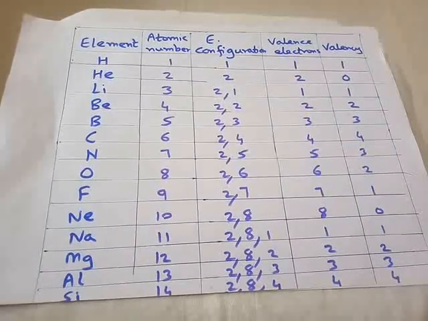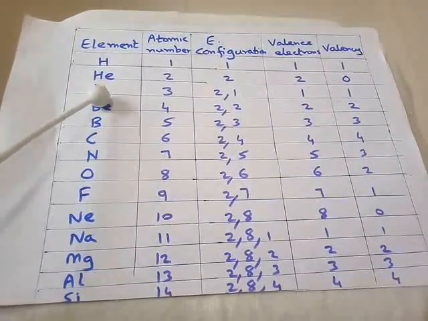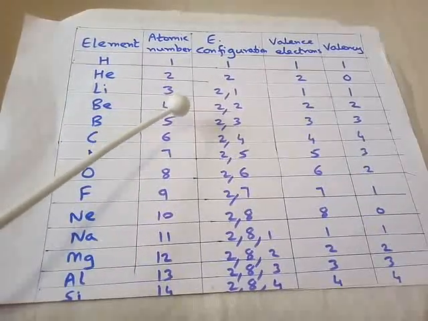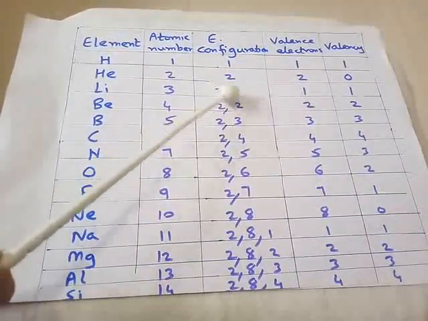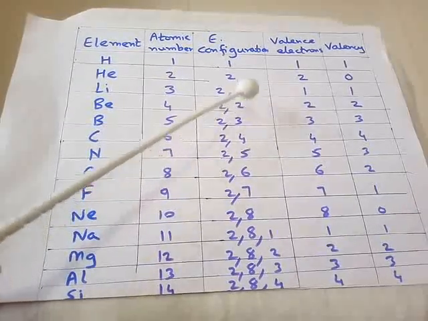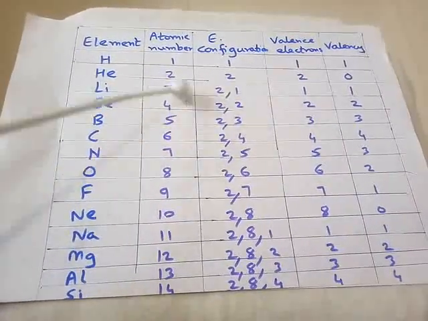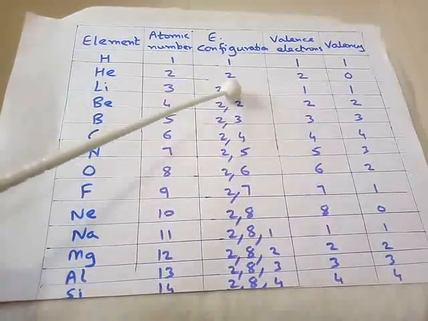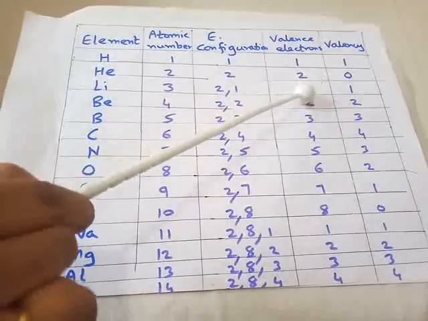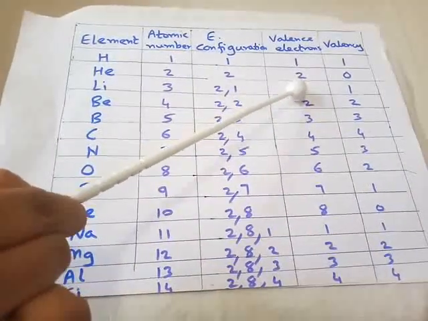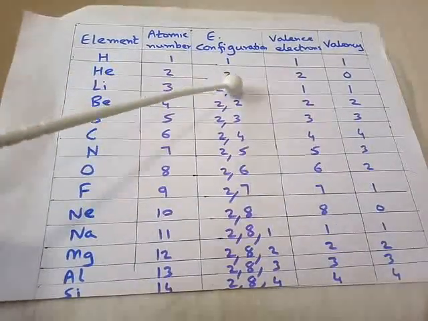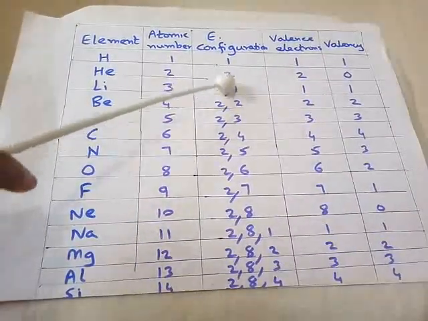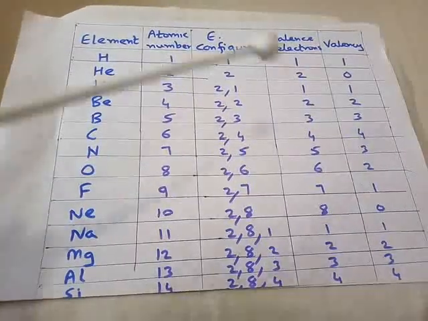Now from the third element onwards, keep your pencils ready. Lithium, atomic number is not given in the textbook. They have given the electronic configuration. How do you find the atomic number? Add this 2 plus 1 and write 3 in the first column. How many electrons in the last shell? 1. So valence electrons 1. And this 1 electron, what will lithium do? Lithium will give away this 1 electron to become stable. So lithium will become stable, with 1 shell of 2 electrons. So valency is 1.